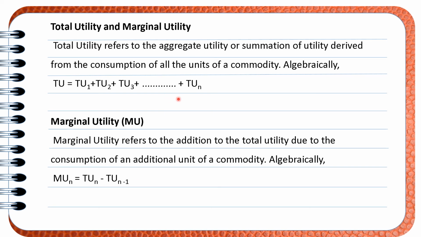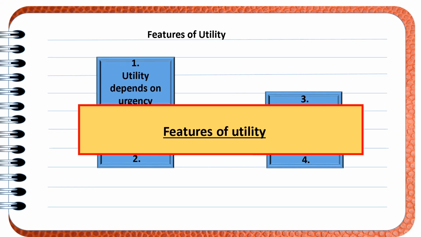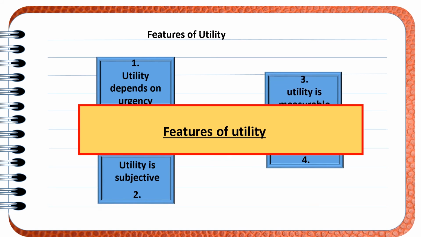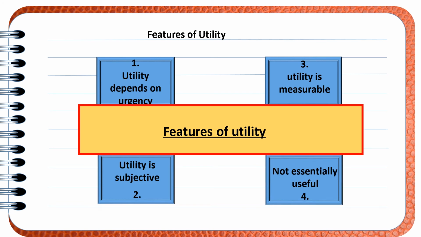The total satisfaction which you get after eating a complete pizza is called total utility. And after eating one bite of pizza, the additional satisfaction which you get after taking an additional bite of the pizza is called marginal utility. Features of total utility. First, total utility depends upon urgency. Utility is subjective. Utility is measurable, and utility is not essentially useful.